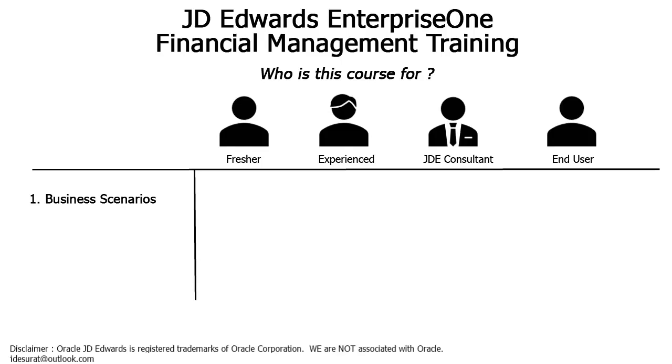The second topic is end user transactions. Some examples of end user transactions could be how to create a debit or credit note, how to make payment, how to adjust payments received from customer to close the open invoices, how to post the transactions in the system and how to take reports. These are all end user transactions. Simply put, this is how you execute a business scenario in JD Edwards.